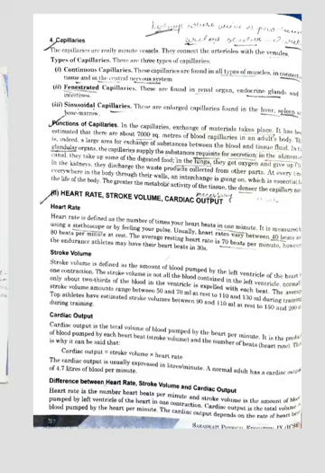So now we will discuss the heart rate, stroke volume, cardiac output. What is the heart rate? What is the stroke volume? What is cardiac output? Firstly, heart rate. Heart rate is defined as the number of times your heart beats in 1 minute. Means in 1 minute में आपकी हार्ट बीट कितनी बार होती है.